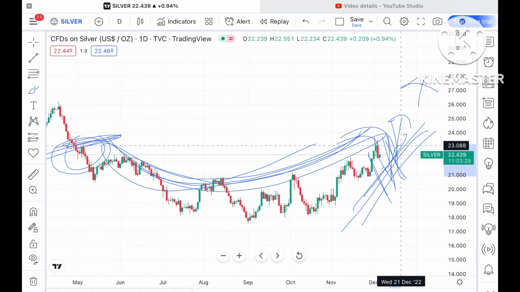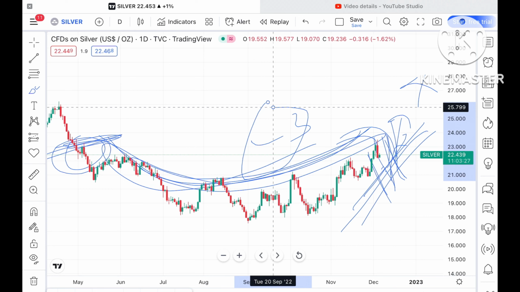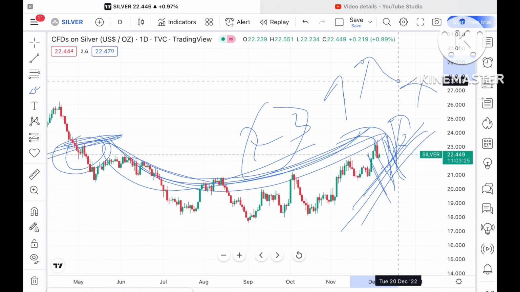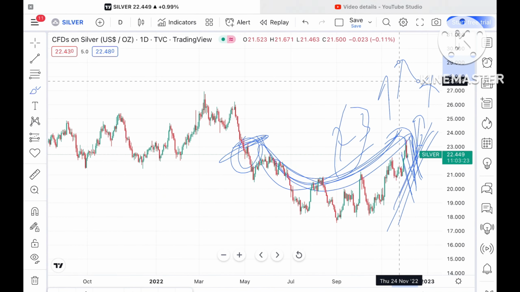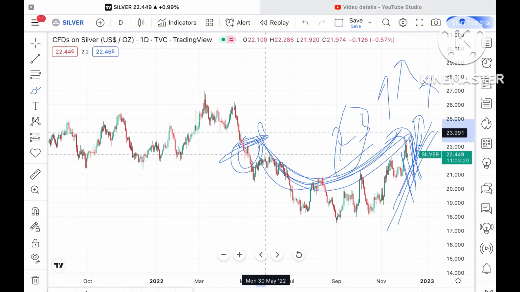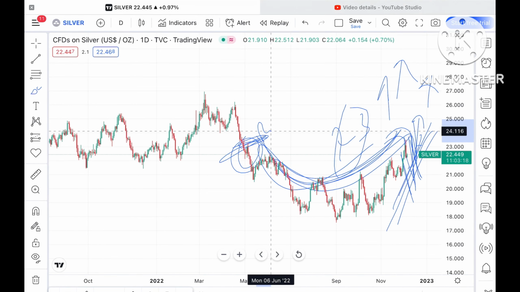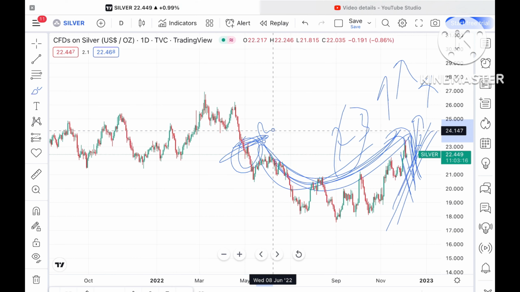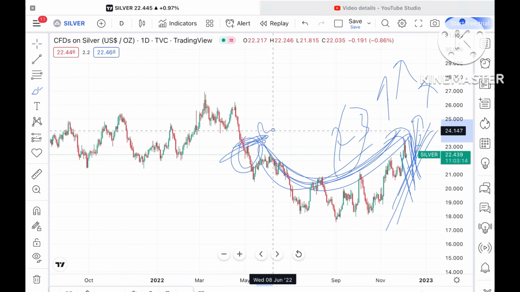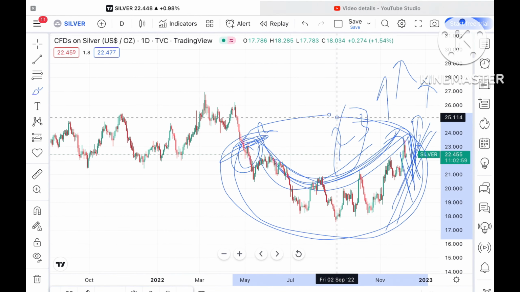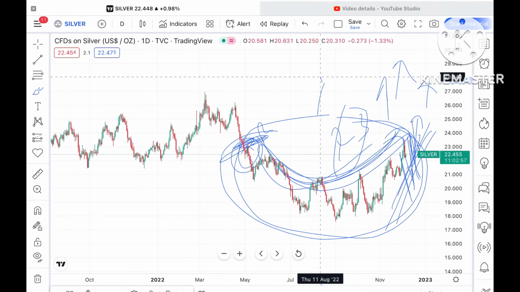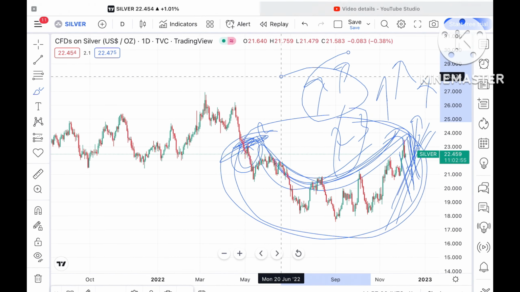If it goes and sustains above a level of $23, then chances will be high that it can subsequently go further upside. There is a probability of going further high towards a level of 23.99 to around 24.147 and then further upside. For around 8 or 9 months this level has not come, so the probability will be very high that it can move further upside.